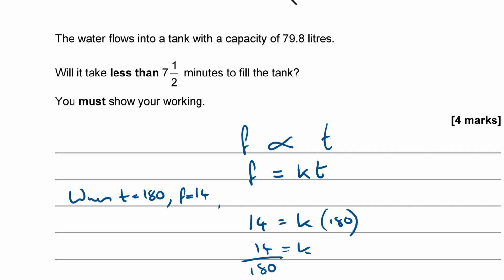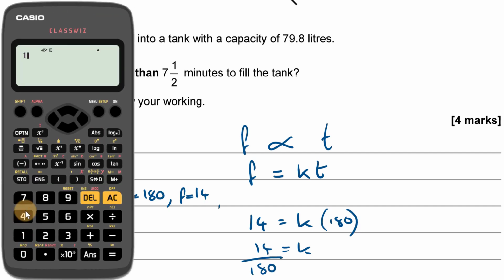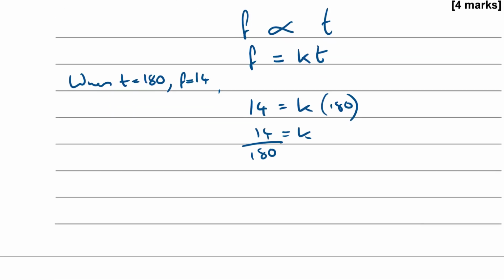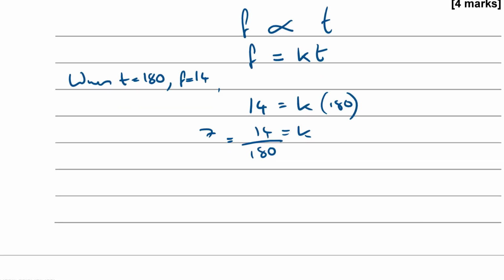Does that cancel down? Well, not very much, 7 over 90. So the complete equation for this relationship is F is equal to 7 lots of T over 90.